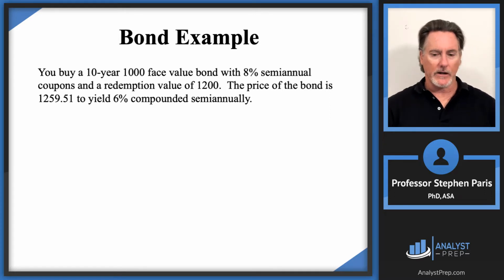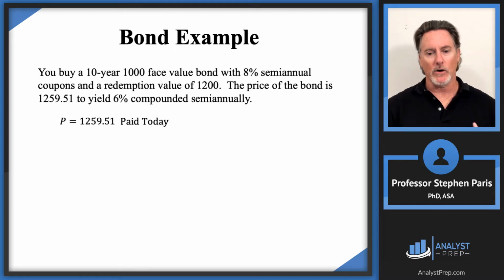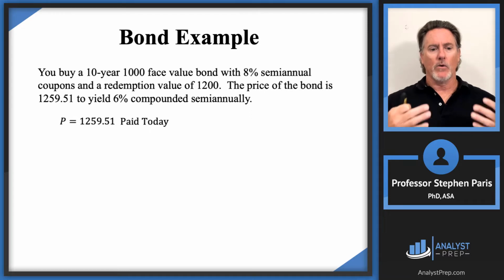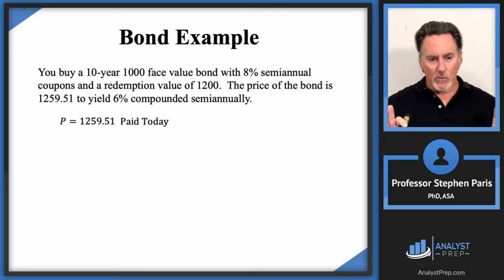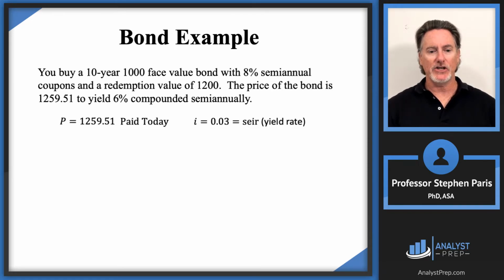So let's pluck out some information here. The price of the bond, I'm going to use a cap P to represent, and that's what we're going to pay today. We're going to buy this bond, and we're going to pay this today. That's what we're lending to the company. Whenever you buy a bond, you buy it to yield a certain interest rate. We're buying this bond to yield a semi-annual effective interest rate of 3%.